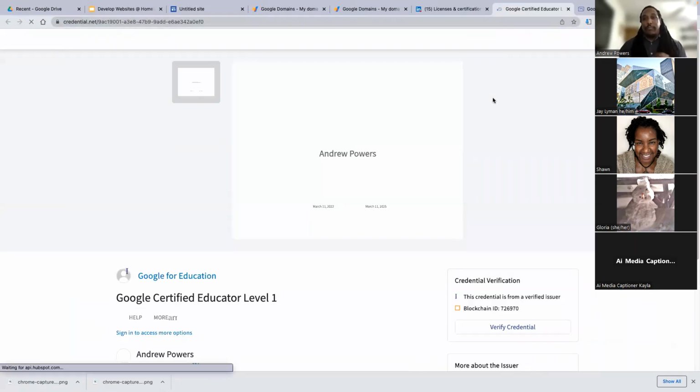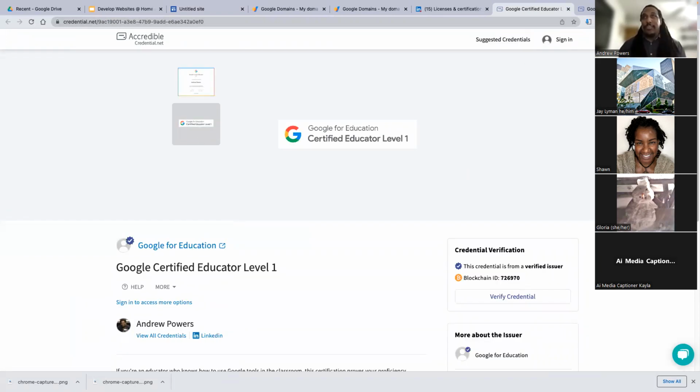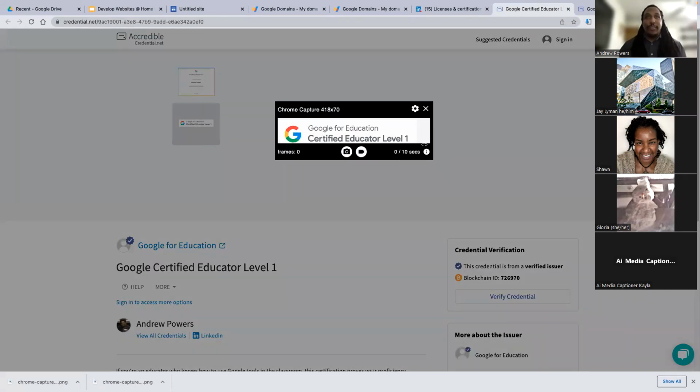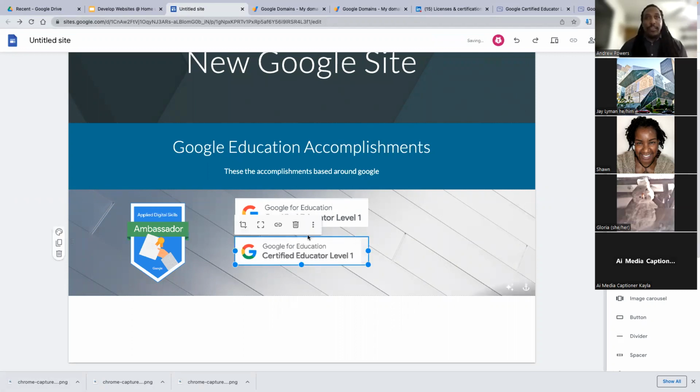This is when my perfectionist complex starts kicking in. So ignore the fact that I'm trying to be too perfect and anal on this. But I have a vertical square, essentially rectangle, and I have a sideways. Yeah, it's not looking good. Right? So I'm going to do this, and those are both level one. But we'll just let that slide for the time being because I don't want to spend too much time on it.